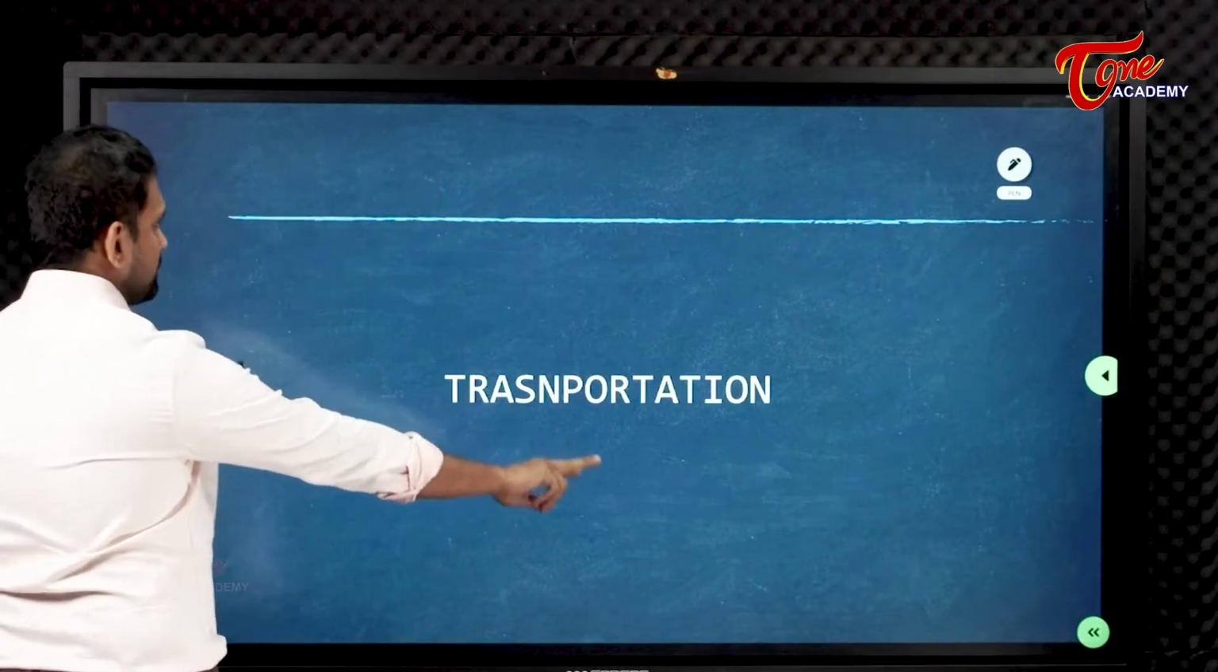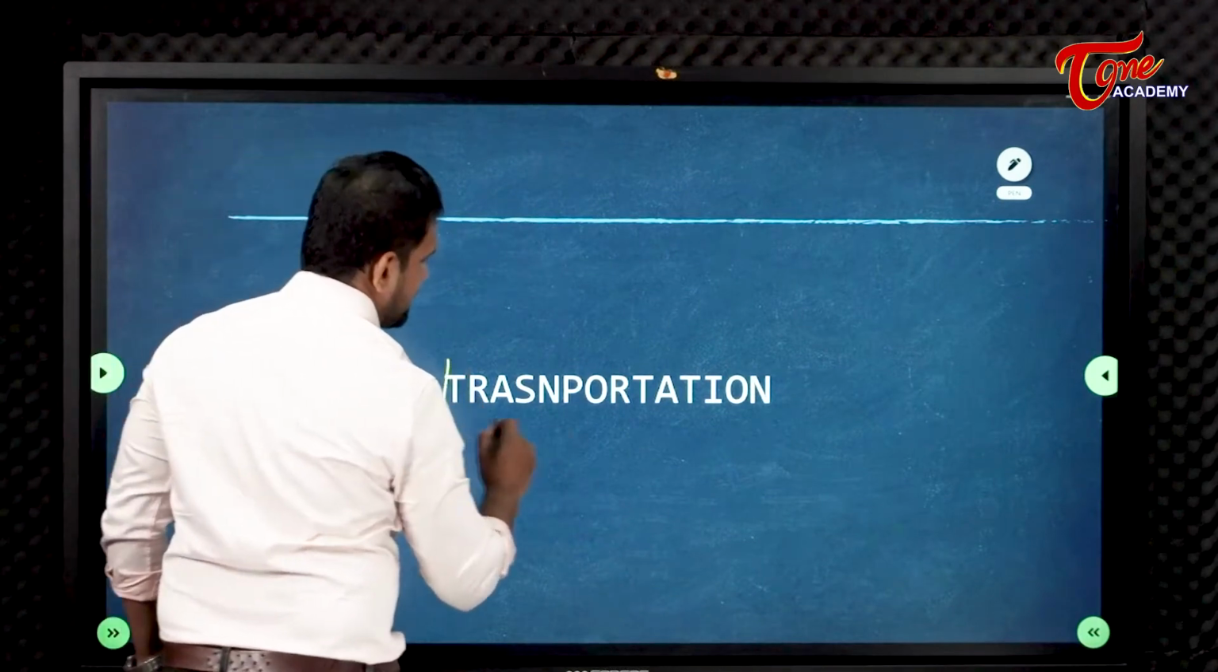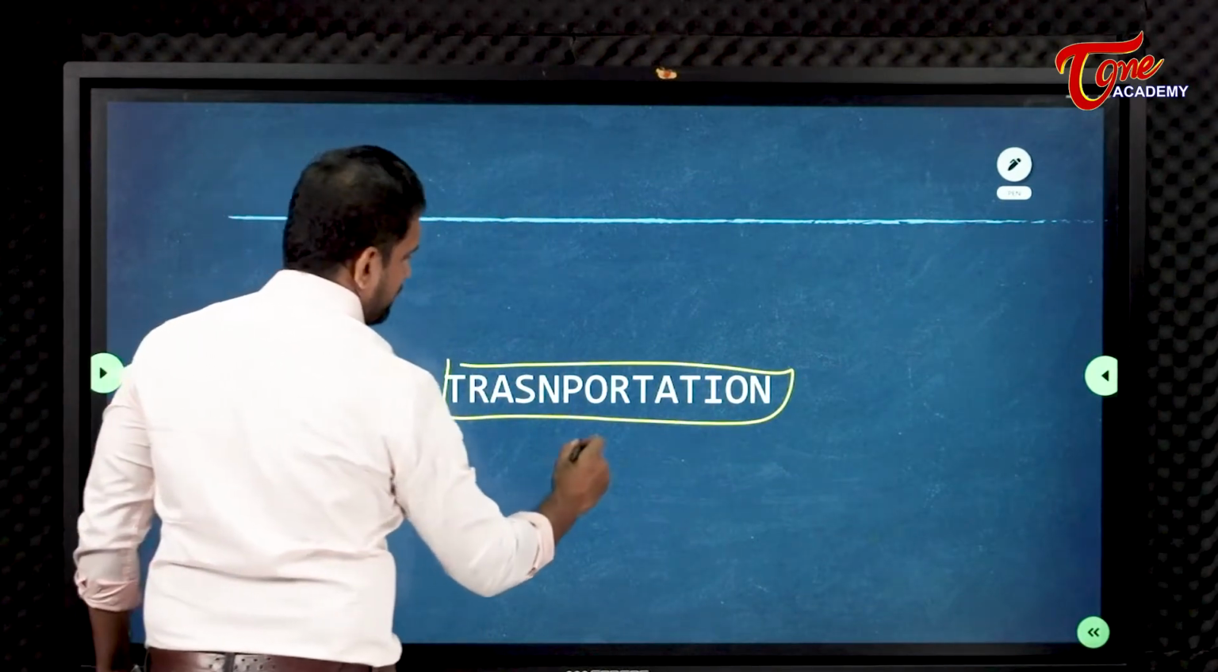Yes. Now, transportation related. Transportation budget. This is a new topic.